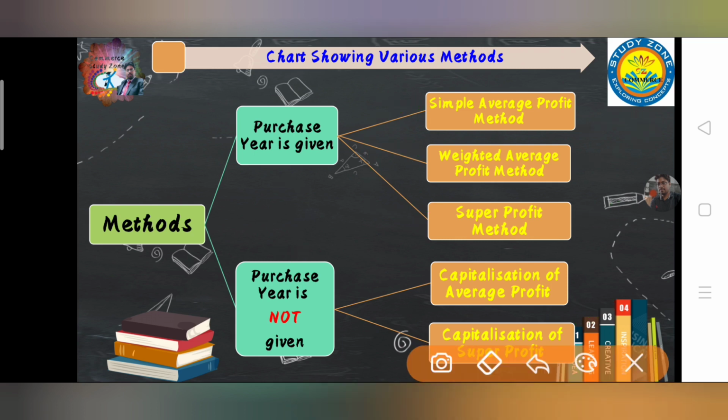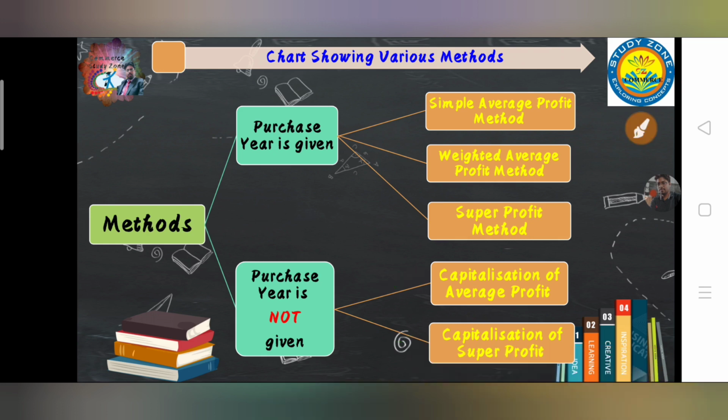Now, when purchase year is not given, you have to follow the capitalization method. Often I observe that students ask, sir, in this question it is given that you are required to value the goodwill, but it is not given by which method. Then this concept comes into force. Whenever purchase year is not given, you are not supposed to take any of these three formulas. You are always supposed to follow either capitalization of average profit or capitalization of super profit, because the answers of these two methods are generally the same.